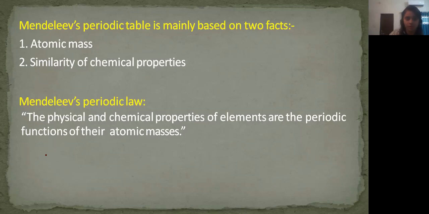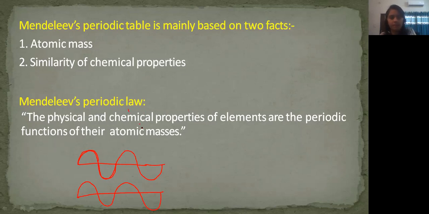There are two types of properties, physical and chemical properties. Both the properties of the elements are periodic functions of their atomic masses. You know what periodicity is, right? To clarify it more, this is periodicity. This entire cycle, this entire wave, is going to repeat again. So this is the periodic function. If you place it like this, this is known as the periodic function. Now, they are periodic functions of their atomic masses.